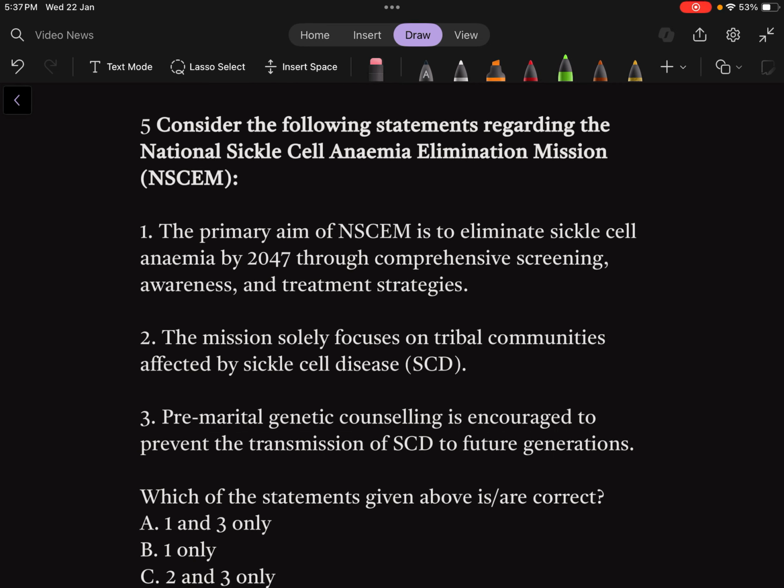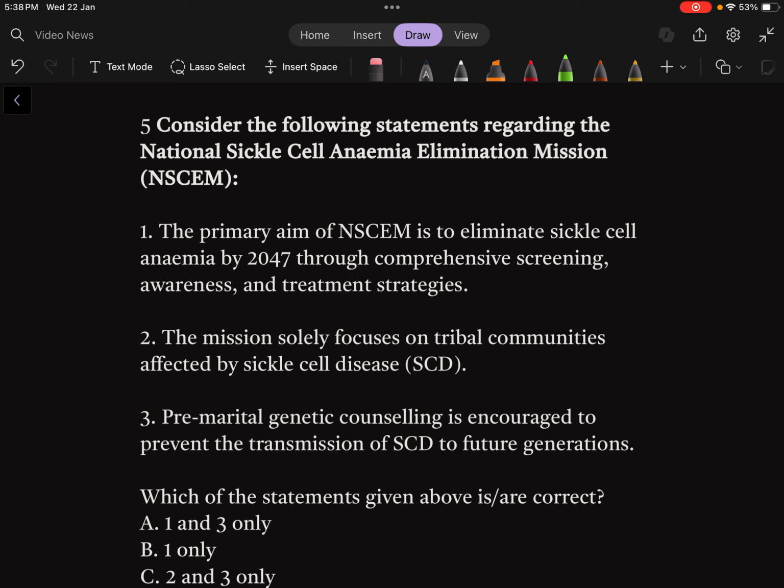Question number 5 says, consider the following statements regarding the National Sickle Cell Anemia Elimination Mission or NSCEM. Now, sickle cell is a condition where somebody's red blood corpuscle becomes kind of a sickle shape, like the moon that appears in the sky after 2 to 3 days of full moon, sorry, new moon. So some kind of that shape it takes.